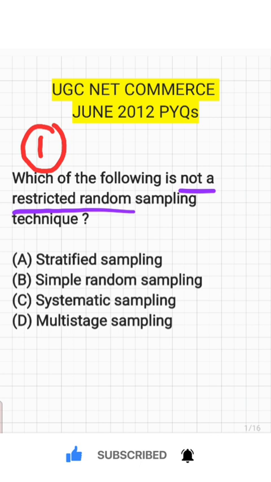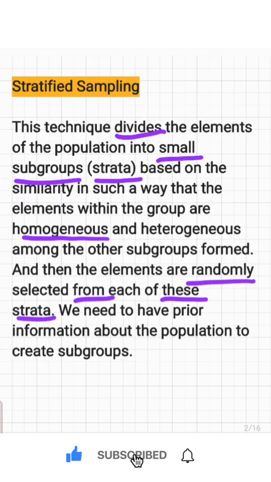So at first sight, we know that here the answer is simple random sampling because all other options are restricted random sampling. Anyway, stratified sampling is a technique that divides the elements of the population into small subgroups, which means strata. All people in a sampling frame are divided into strata.